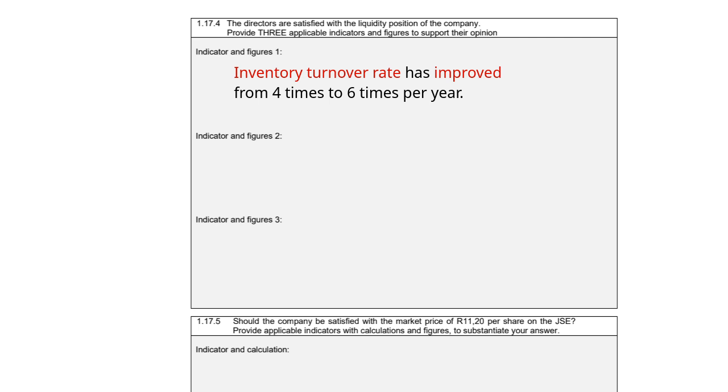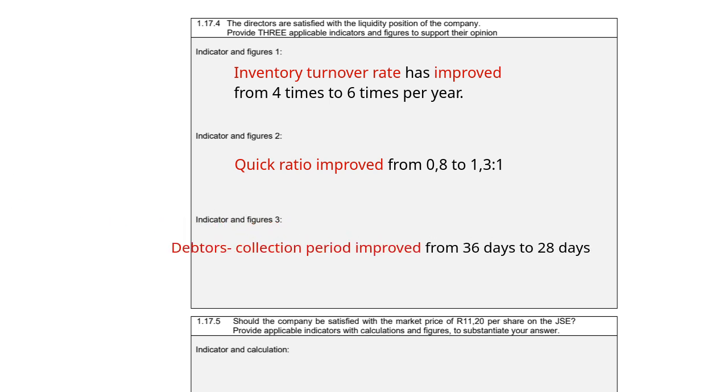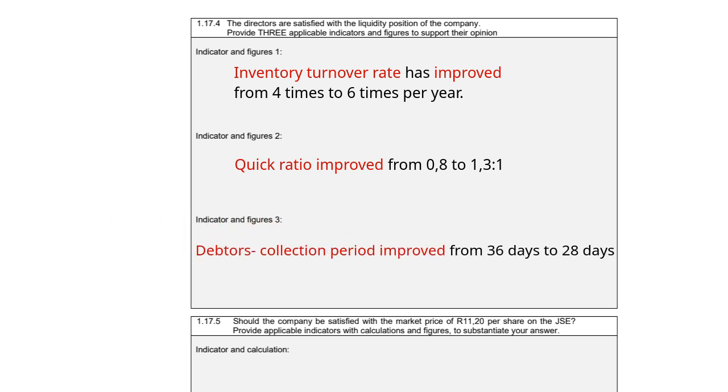The second indicator would be your quick ratio, as it has improved from 0.8 to 1.3 to 1. And the third indicator would be your debtors collection period, because it improved from 36 days to 28 days. So the debtors are paying the company back quicker.